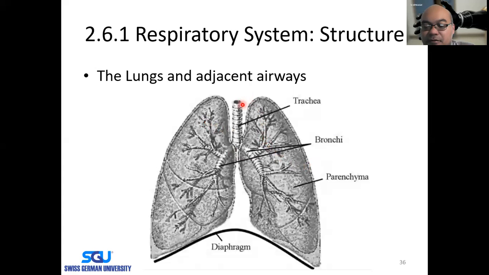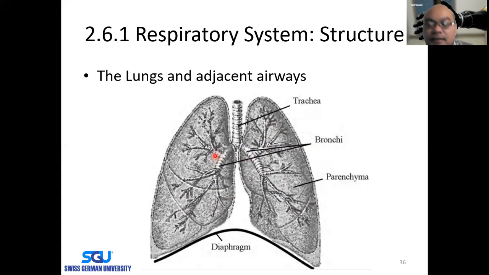So here the air will go through the trachea, and after that it will branch into bronchi here, the two branches of the trachea. One goes to the right lung, the other goes to the left lung. Then the air will be further distributed into smaller branches, and then exchange air with the blood in this parenchyma tissue.